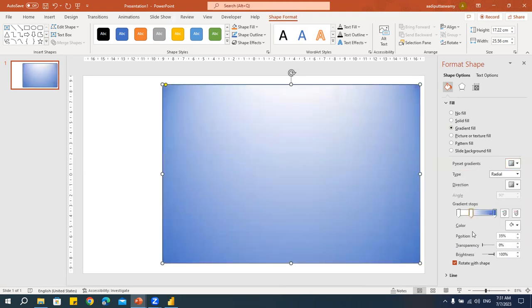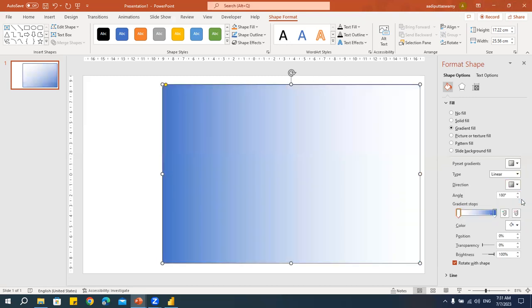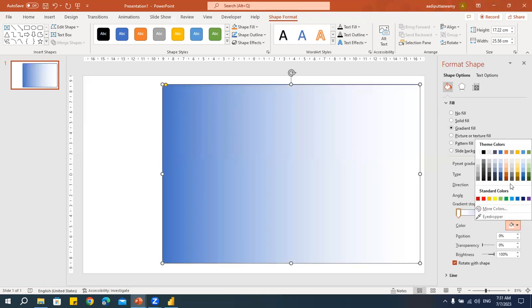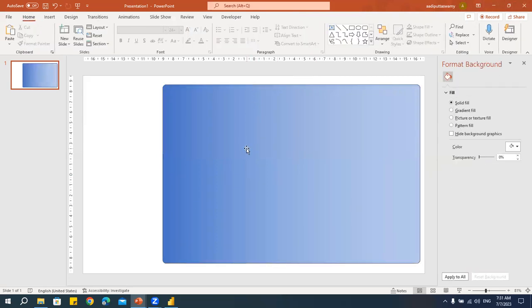And here I want this to be linear. Linear is like flat, and I want the direction to be like this. And here, let me also select some color and make it light blue color like this. Okay, I'm seeing like this.